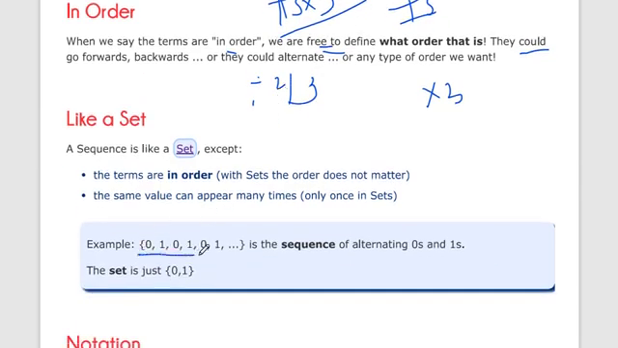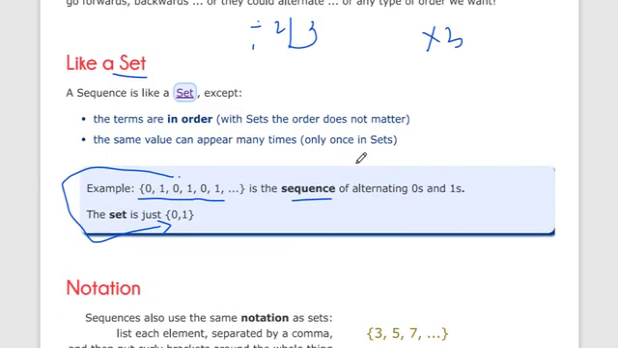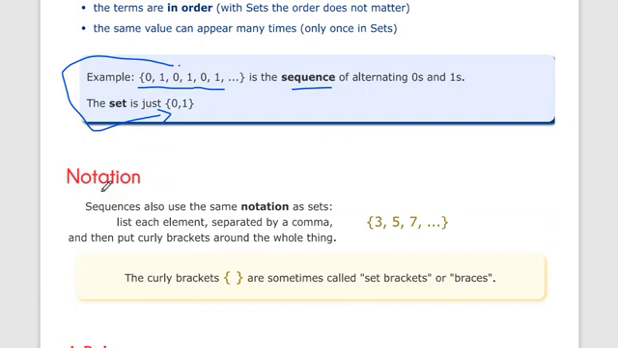Like this, if you say this example is a sequence, but if you write this example as a set, the set is just 0 and 1. So this is the difference between a set and a sequence. Now, notation: you all know how to write infinite series.